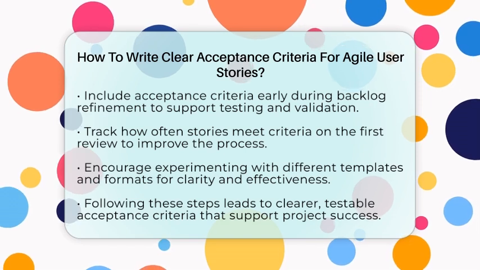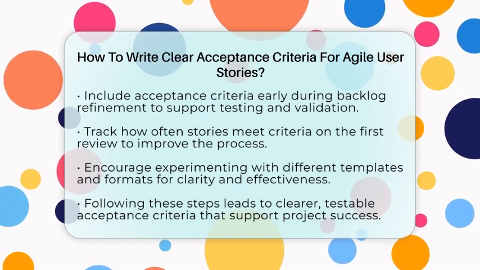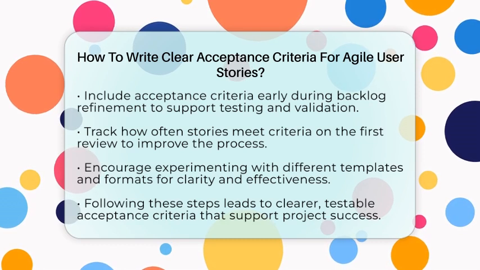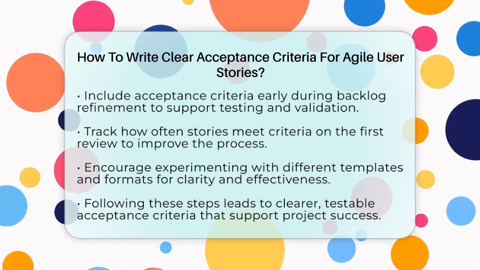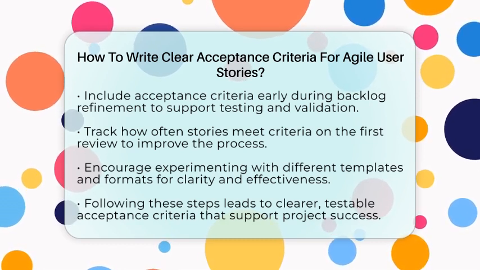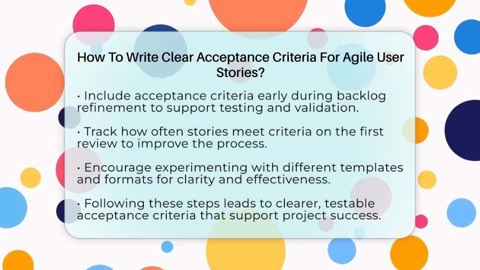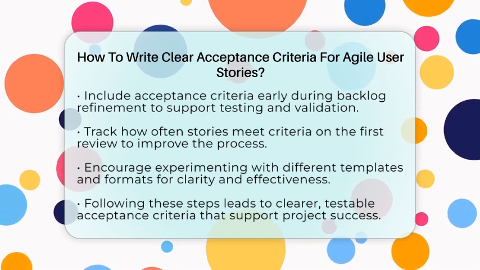Encourage your team to experiment with different templates or formats for acceptance criteria. Discuss what works best during retrospectives. This continuous improvement keeps your process sharp and your stories clear.